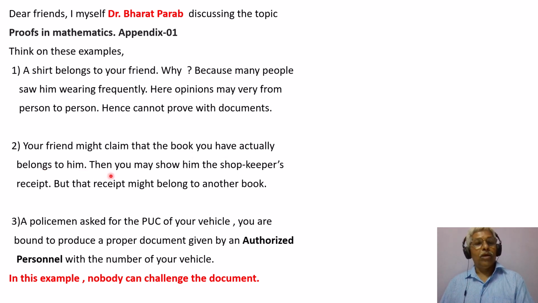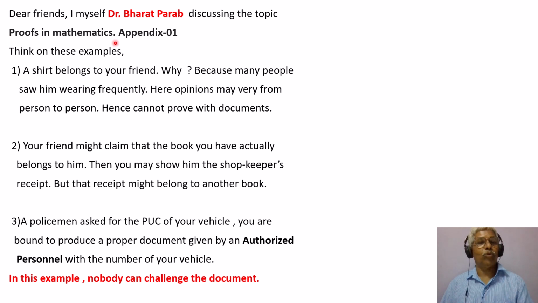Second one: your friend might claim that the book you have actually belongs to him, and you may show him the shopkeeper's receipt. This is better than the first example. Here it was just opinion, while here you are giving some proof. But that receipt might belong to another book also. So there is some improvement here in providing proofs.